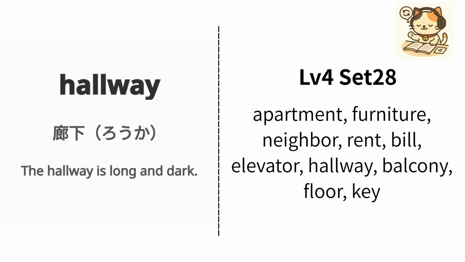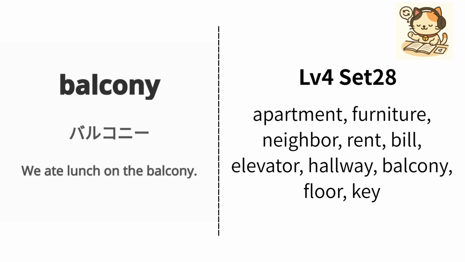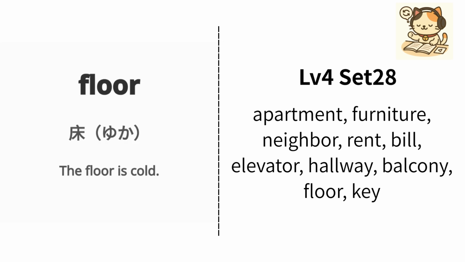Repeat, hallway. English is balcony. Japanese is balcony. Example: We ate lunch on the balcony. Watashi tachi wa balcony de chushoku o tabemashita. Repeat, balcony. English is floor. Japanese is yuka. Example: The floor is cold. Yuka wa tsumetai desu. Repeat, floor.